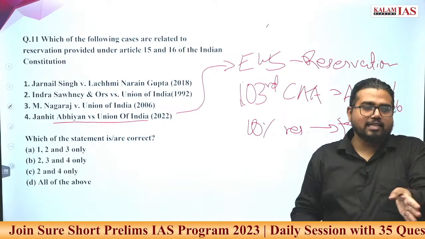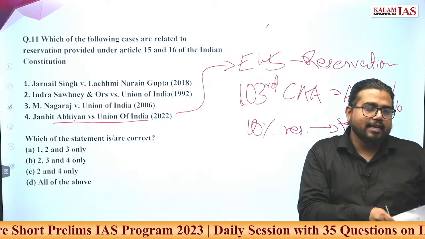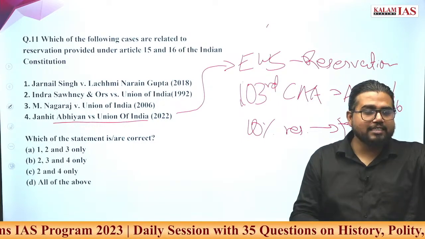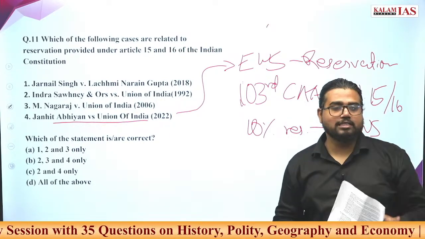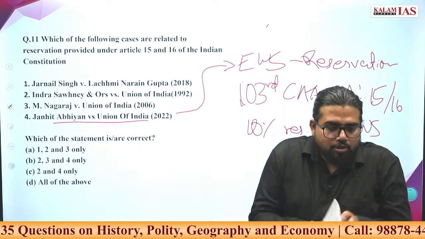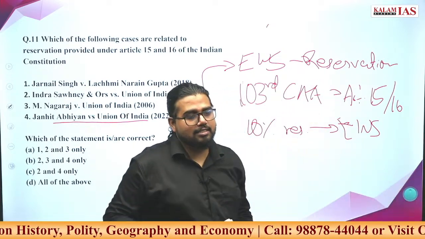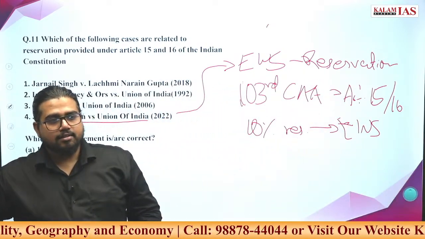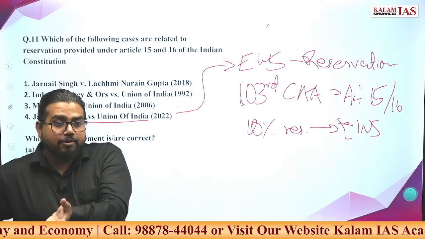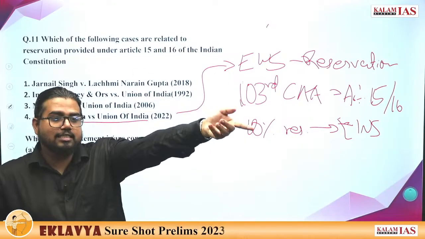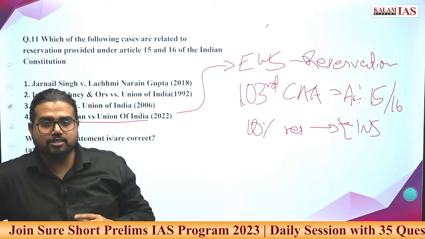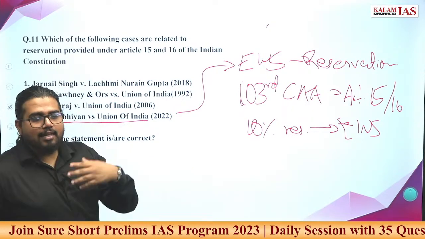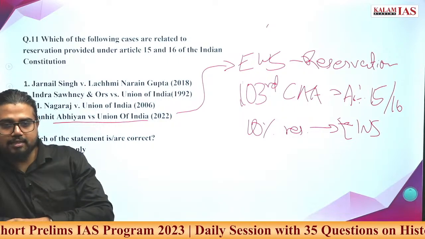From the general caste or the non-reserved caste, it gave 10% reservation to economically poor people from the non-reserved caste. Both these things were contested in the Indira Sawhney case, or Mandal case. The judgment came in favor of OBC reservation, but the other reservation, the 10% reservation for poor people from the higher caste or non-reserved caste, was nullified by the Supreme Court.